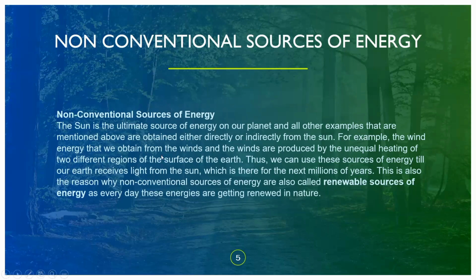For example, the wind energy that we obtain from the winds is produced by unequal heating of two different regions of the Earth's surface. Thus, we can use these sources of energy as long as our Earth receives light from the sun, which will be there for the next millions of years.